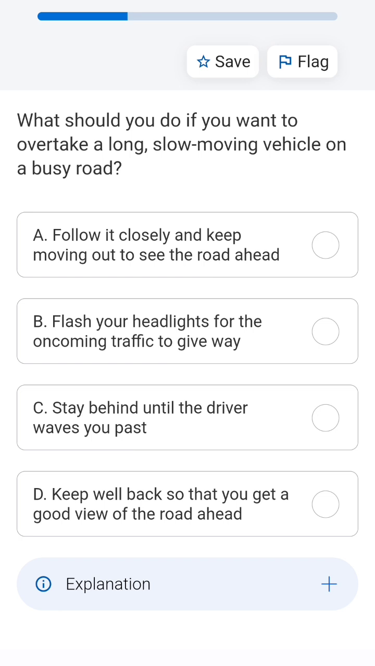Follow it closely and keep moving out to see the road ahead. See, don't follow it closely because the driver of that vehicle cannot see you, because there might be an obstruction because of its long length, and if you are following it closely, the driver inside that vehicle cannot see you from his rear view mirror. Flash your headlights for the oncoming traffic. No, don't flash. Stay behind until the driver waves you. The driver will not wave you because he cannot see. There is a large blind spot for this type of driver. Keep well back so that you get a good view of the road ahead. This is correct.